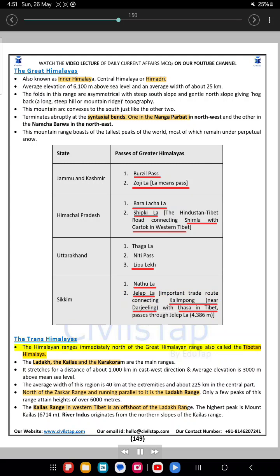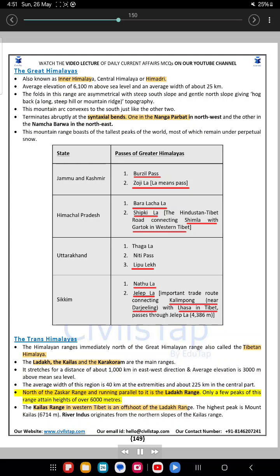The Trans-Himalayas. The Himalayan ranges immediately north of the Great Himalayan Range, also called the Tibetan Himalaya. The Ladakh, the Kailash and the Karakoram are the main ranges. It stretches for a distance of about 1,000 kilometers in east-west direction and average elevation is 3,000 meters above mean sea level. The average width of this region is 40 kilometers at the extremities and about 225 kilometers in the central part.